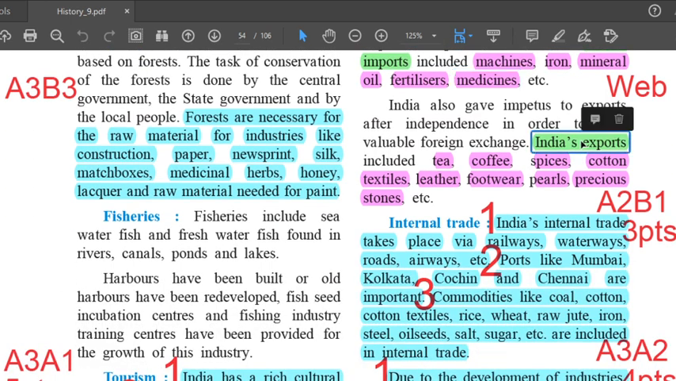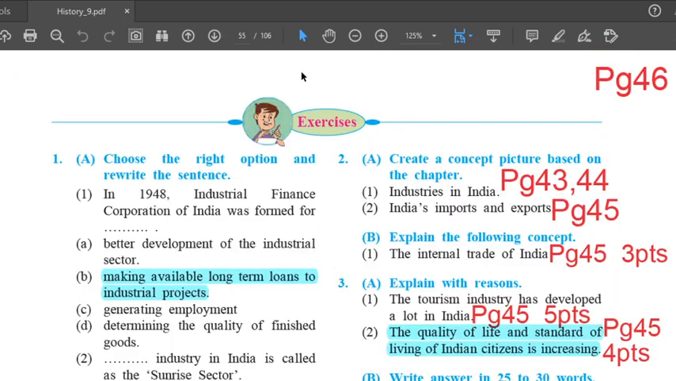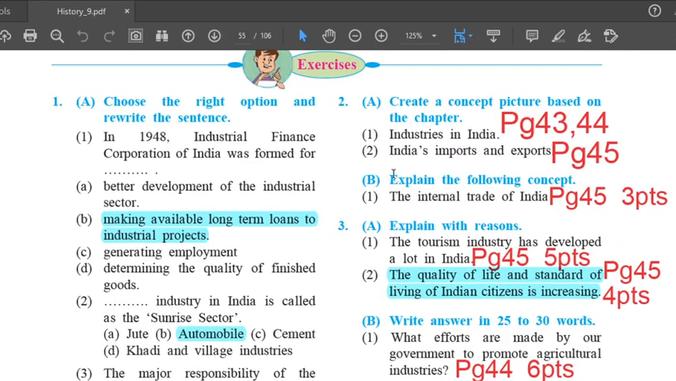Next one, next paragraph, India's exports are tea, coffee, spices, cotton textiles, leather, footwear, pearls and precious stones. Till here. Next question. Question number 2B. Explain the following concept. The first one, the internal trade of India. The answer is on page 45.